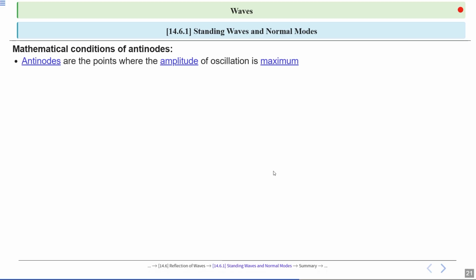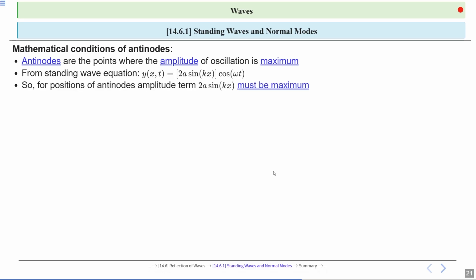Now, antinodes are points in a standing wave with maximum amplitude. They occur where waves reinforce each other. So the amplitude at an antinode is equal to capital A. The standing wave equation y of x,t equal to 2a sine kx cos omega t shows displacement as a product of spatial sine kx and temporal cos omega t parts.